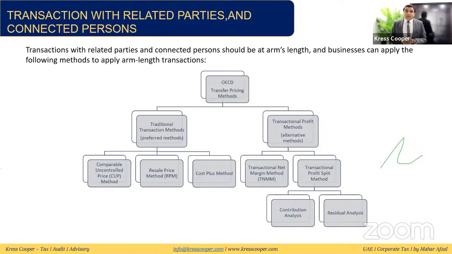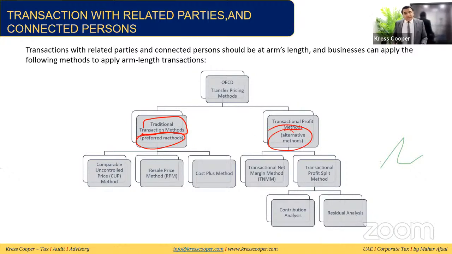There are different methods to calculate the arm's length price. These are the different methods as given in the OECD guidelines. The law says the recommended approach is that you need to use the OECD methods given in the OECD guidelines. If you are not using these methods and are applying any other method, you must justify the reason that you are applying this method. So OECD transfer pricing methods can be classified into two categories. One is the traditional transaction method. These are the preferred methods as per the OECD guidelines. Second is the transactional profit method. These are the alternative methods as per the OECD guidelines.